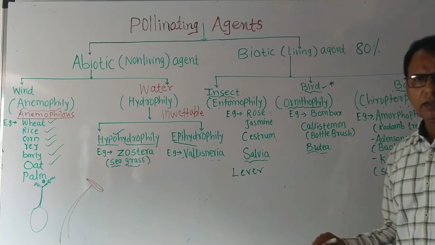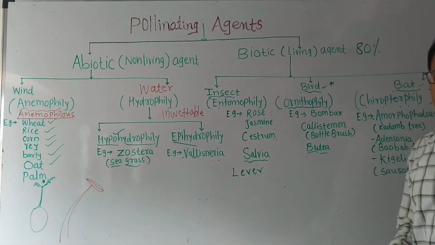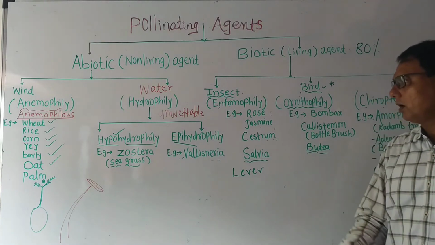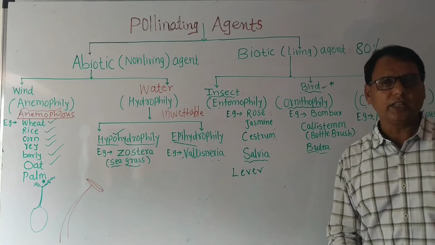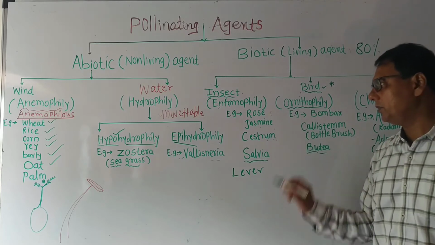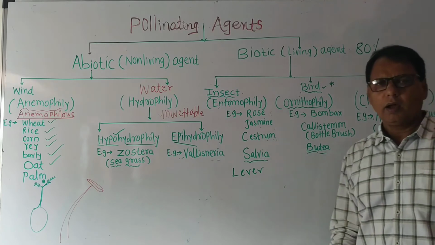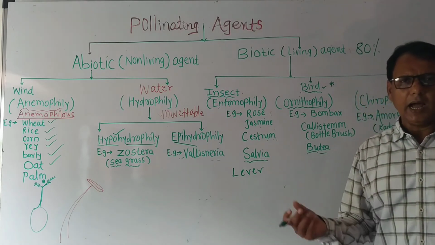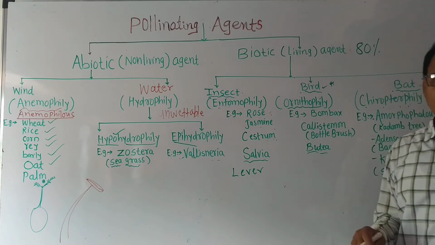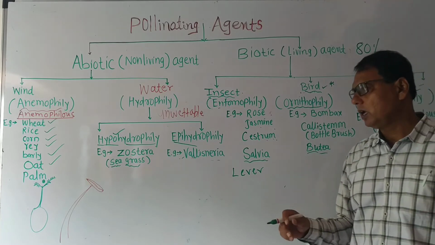Point number one, the flower is large, bright colored, conspicuous, with smell and with nectar. Examples are rose, jasmine, ceratum, salvia. The pollen grains are rough or spiny and surrounded by a mucilaginous substance called pollen kit. Remember this. It is yellow in color.